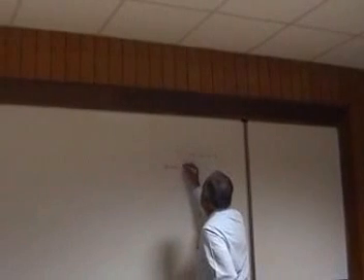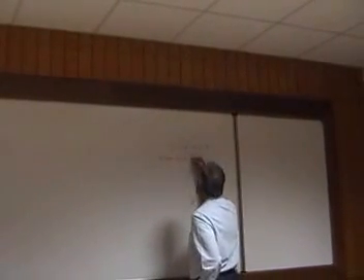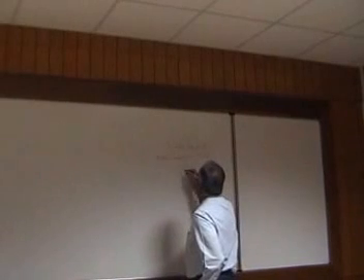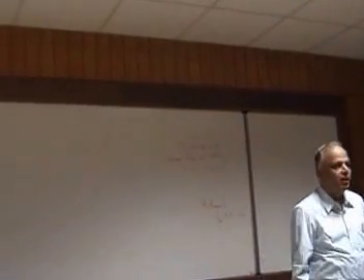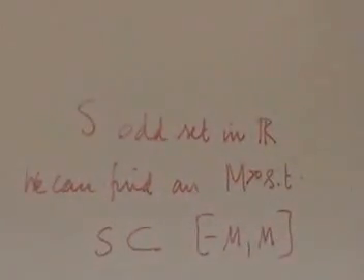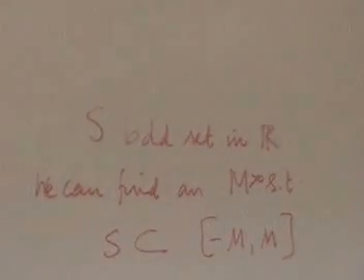So let me use that idea itself. We can find an M, positive, such that S is contained in [minus M, M]. Then we say it is bounded. Now I will write this interval in the metric language so that I can carry it over.